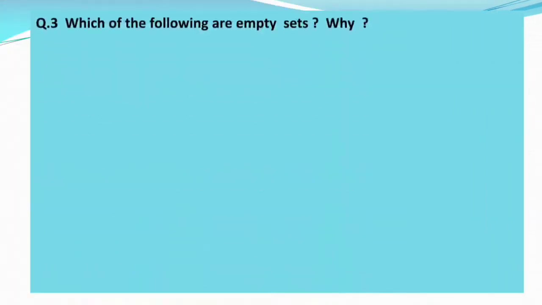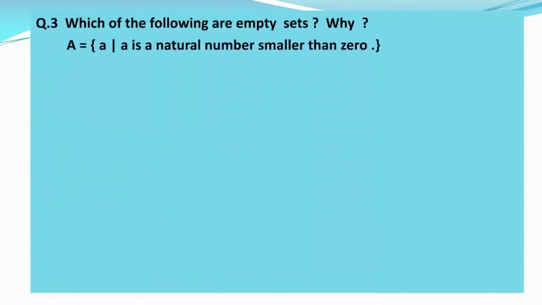Let's take question number 3. Which of the following are empty sets? Now empty set means the set which has no element, that is called the empty set. Now let's take set A is equal to x such that x is a natural number smaller than 0. Now set B is equal to x such that x square is equal to 0. And C is equal to, in curly brackets, x such that 5x minus 2 is equal to 0, where x belongs to natural numbers, that is capital N.